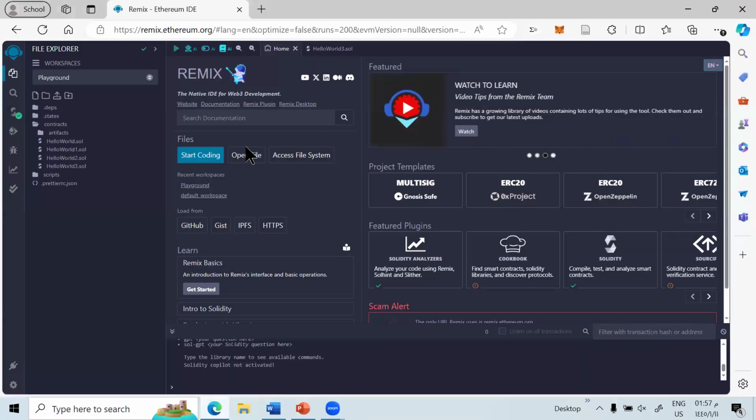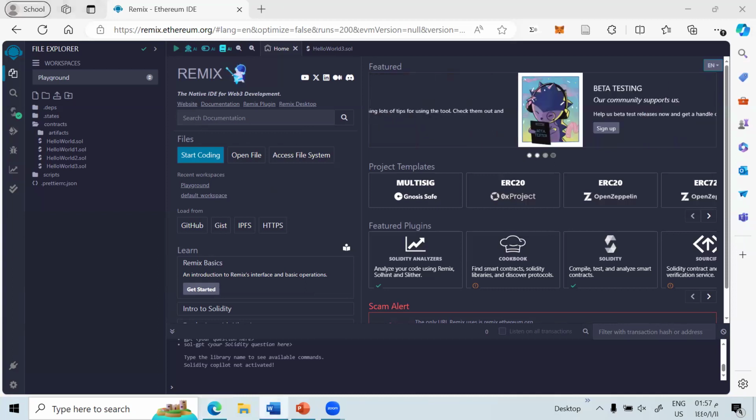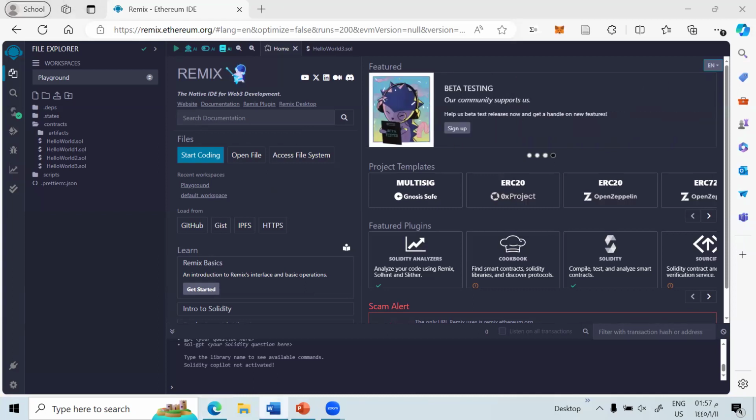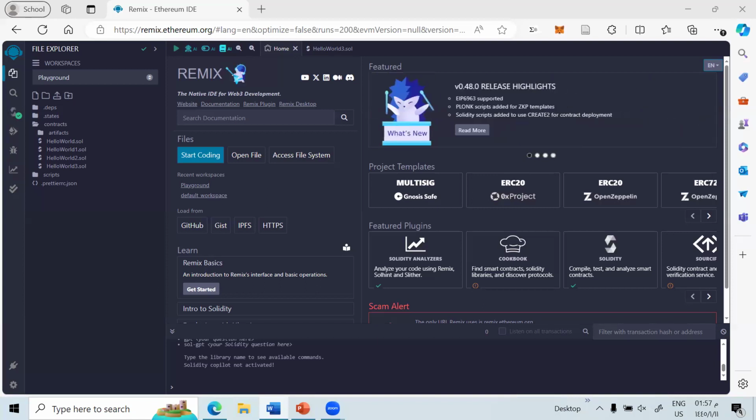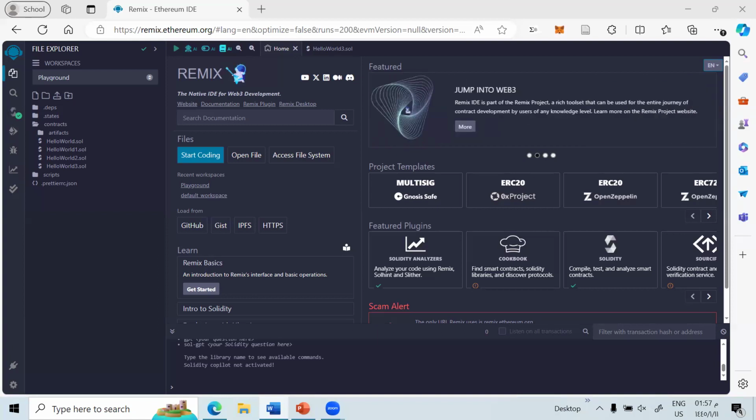Okay. Remix IDE is actually an integral part of the Ethereum blockchain development landscape, offering a browser-based platform for the creation, testing, and deployment of smart contracts. It's essentially a gateway that simplifies the complexities involved in blockchain development, particularly catering to those working on the Ethereum network.